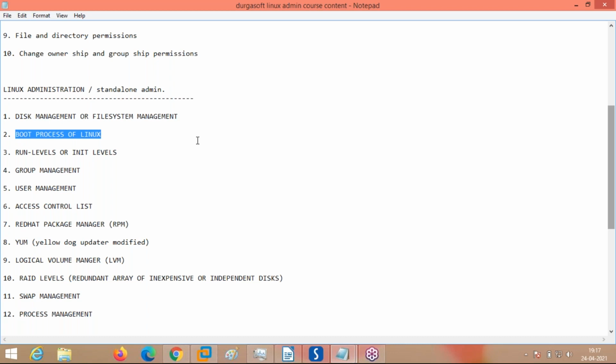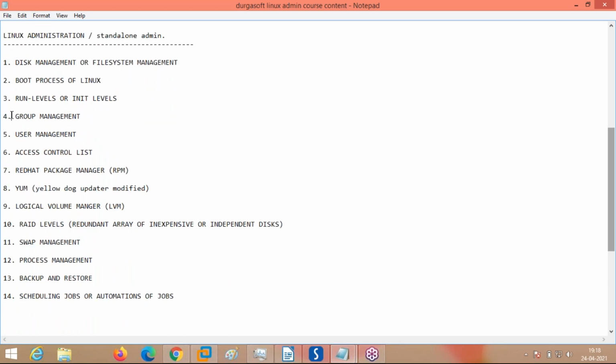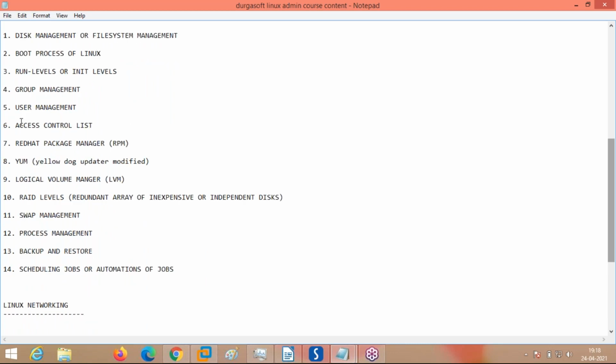From the time you switch on your laptop, desktop or server until a screen appears which asks you to enter your username and password to log in, what is happening in between, how is the system coming up? And the different run levels, you will get to know all these things. Apart from that, how to manage groups, how to manage users, and how to manage different access control lists. These are also a kind of permission, but advanced permissions.